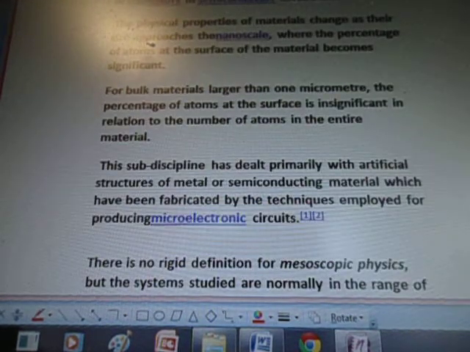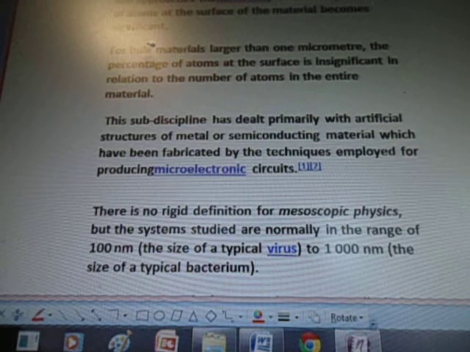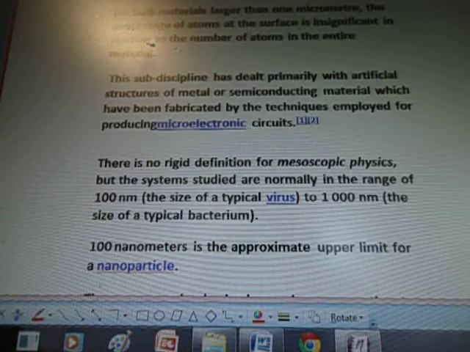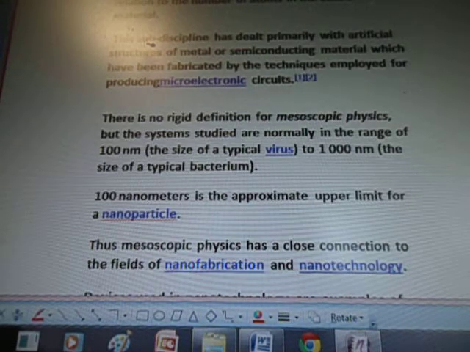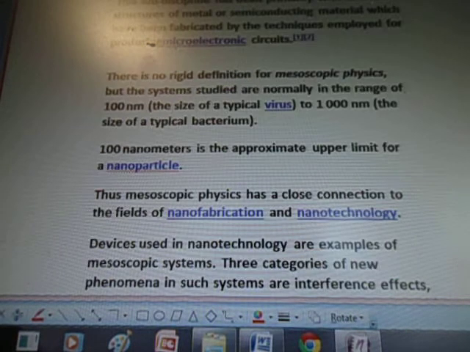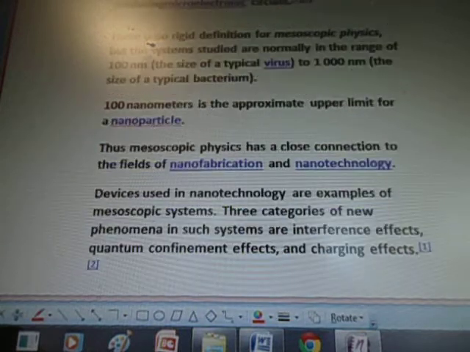This subdiscipline has dealt primarily with artificial structures of metal or semiconducting material which have been fabricated by the techniques employed for producing microelectronic circuits. There is no rigid definition for mesoscopic physics, but the systems studied are normally in the range of 100 nm, the size of a typical virus, to 1000 nm, the size of a typical bacterium. 100 nanometers is the approximate upper limit for a nanoparticle.